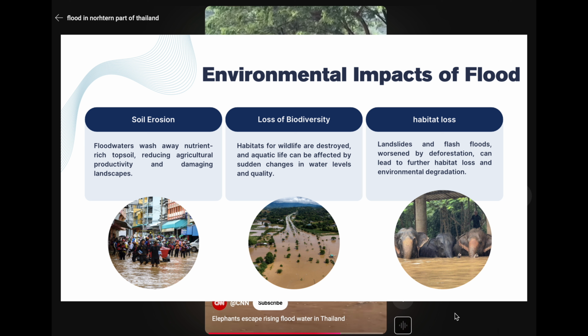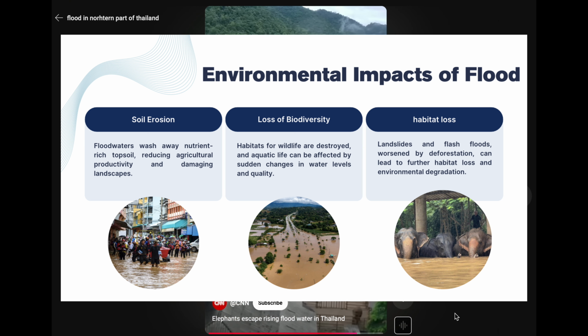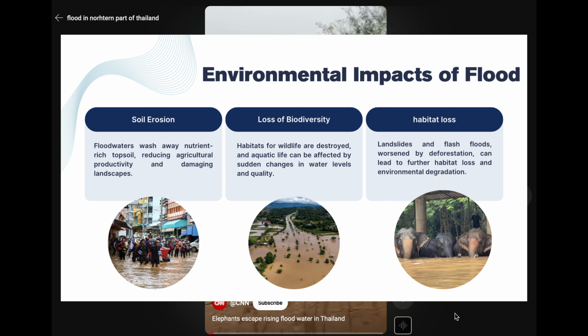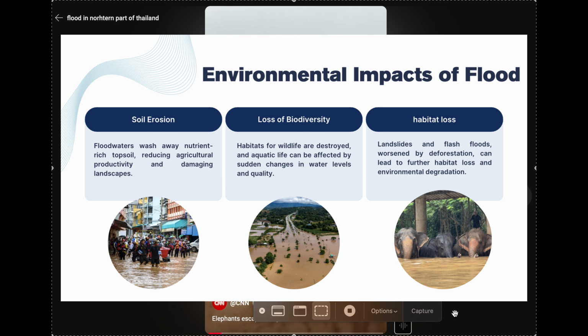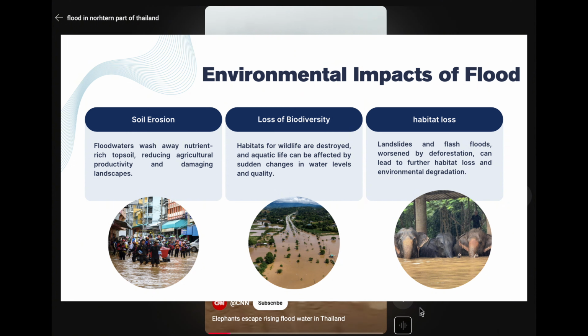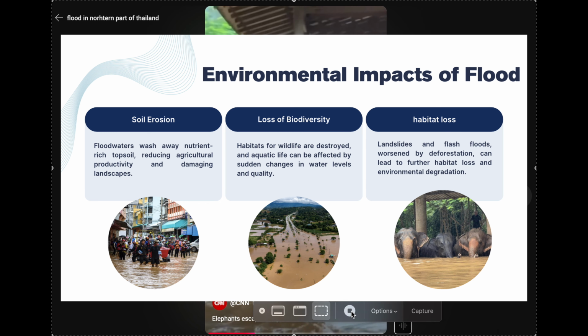Flooding has caused drastic impacts on the environment, for example, soil erosion, that will reduce the productivity of agricultural products in the future, or even loss of biodiversity of plants and animals, and most importantly, habitat loss of animals, both the natural habitat and human-made habitat, for example, the elephant in Chiang Mai.